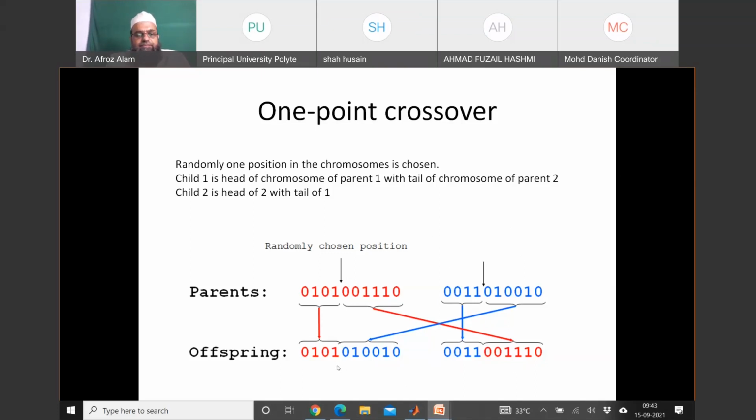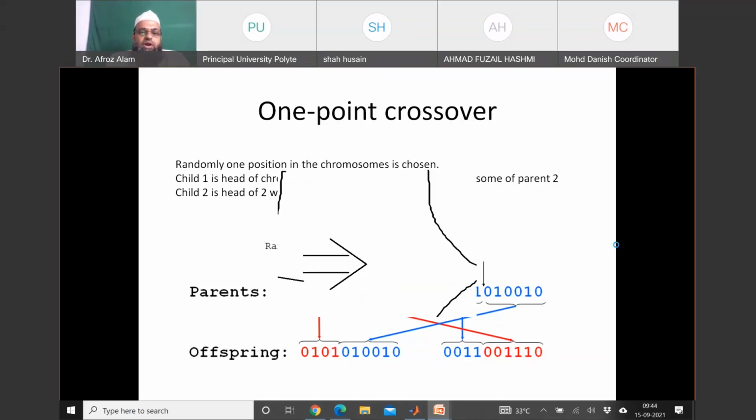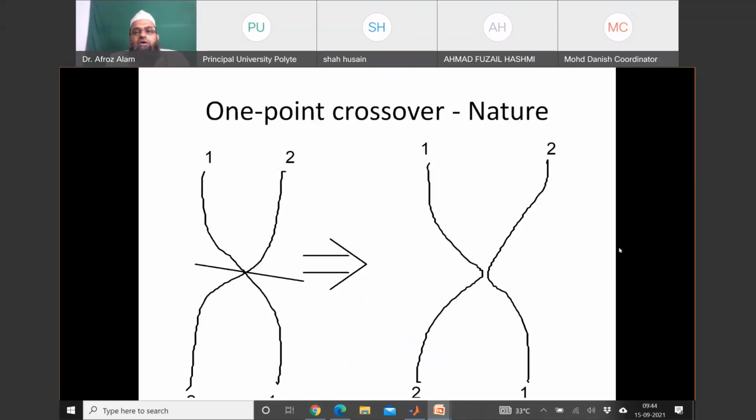Remember that we have maintained the order of the genes here. This is important. So this way we have formed two offspring. This is known as 1-point crossover.